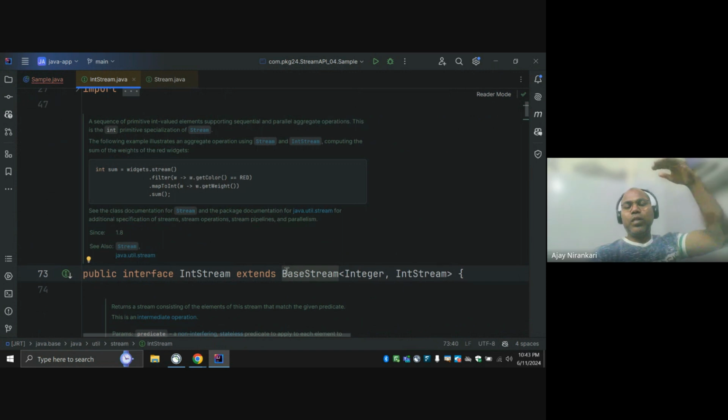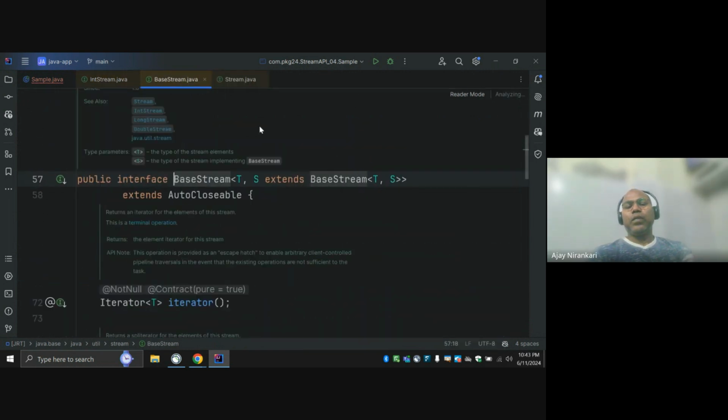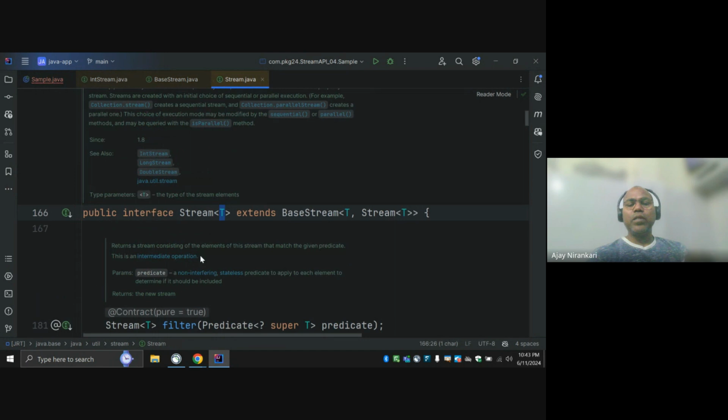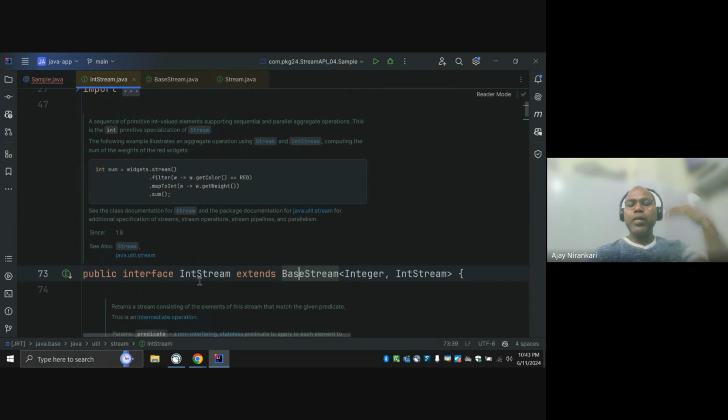So notice Stream also is a sub interface of the BaseStream interface. The BaseStream is the top level interface, and Stream is also a sub interface of BaseStream, right? Similarly, IntStream is a sub interface.